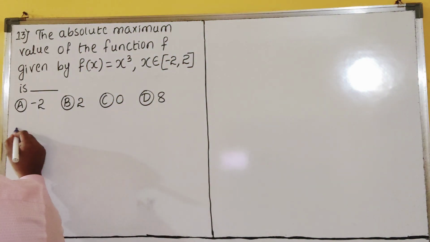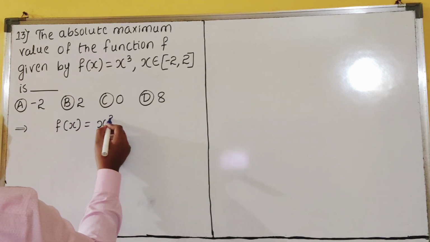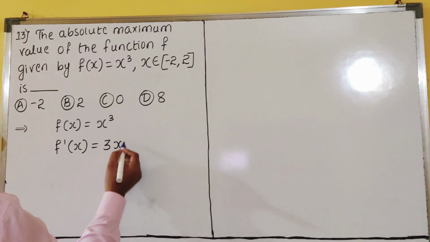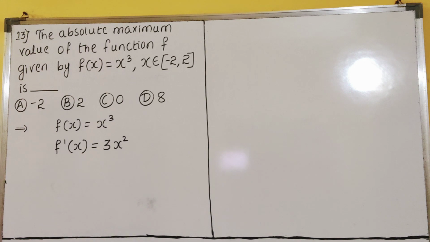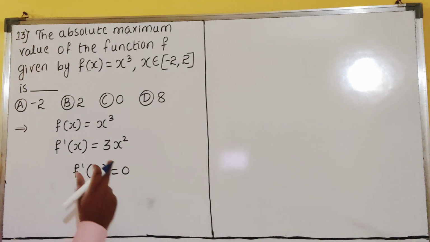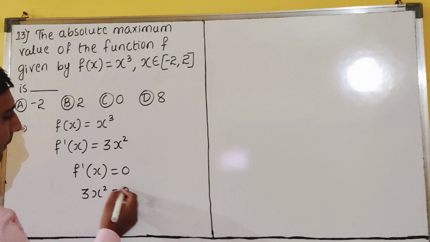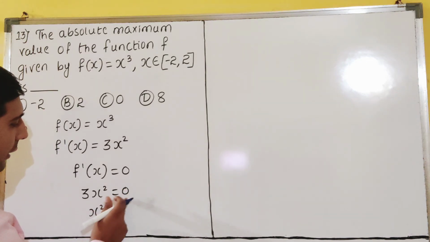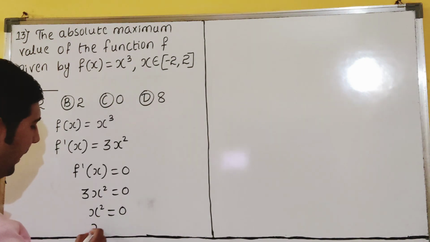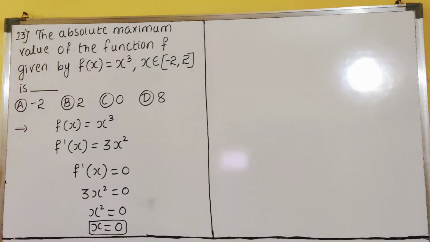So now see here, how to get the answer now? So f of x is what? X cube. So we have to find the derivative of x cube. X cube derivative is what, dear students? That is 3x square. F of x derivative is f dash of x. So then you have to make this equal to 0. You know everyone, f dash of x is equal to 0. 3x square is equal to 0. 3 you send down, 0 by 3 is 0. X square is equal to 0, dear students. Square, if you send this side, square root of 0 is 0 only, dear students. X value I got is 0.